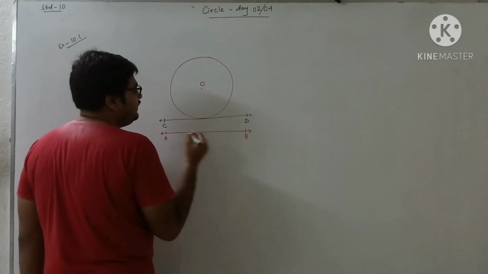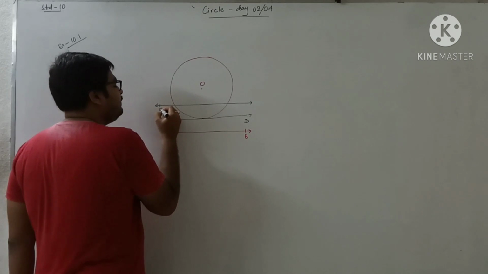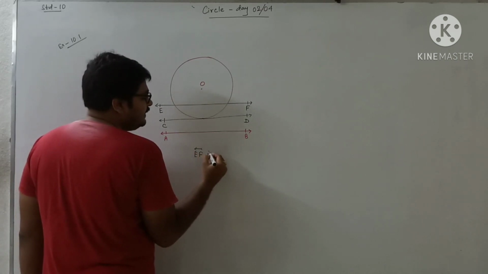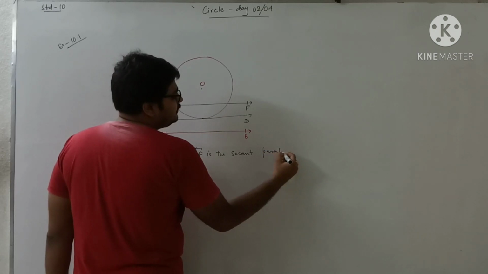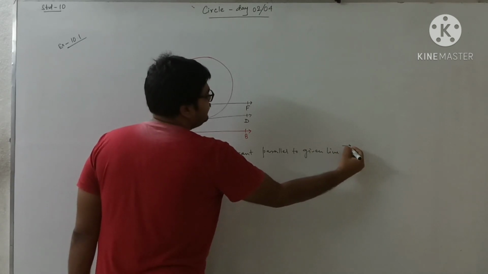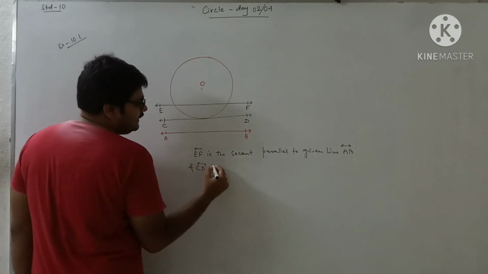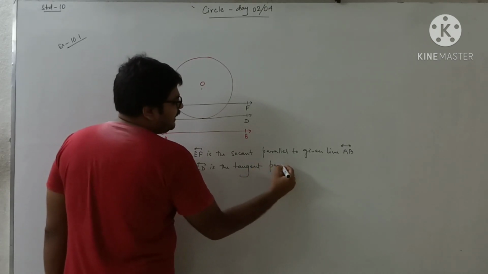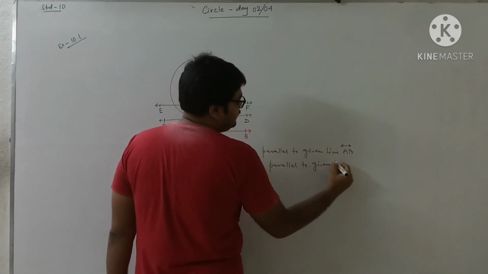So this is the tangent which is parallel to AB. CD is the tangent parallel to AB, and EF is a secant which is parallel to AB. So EF is the secant parallel to the given line AB, and CD is the tangent parallel to the given line AB.